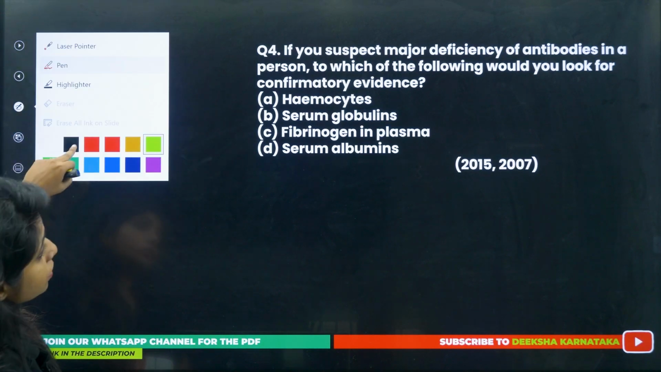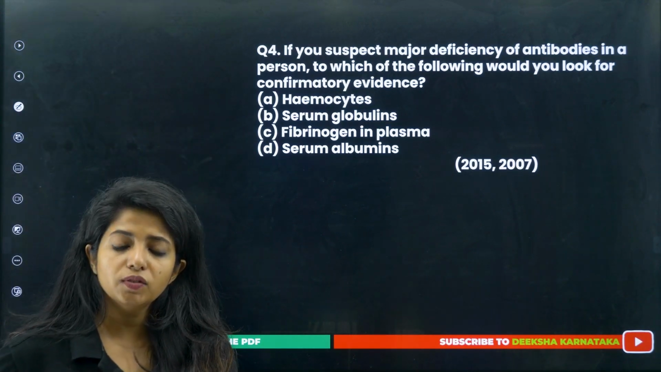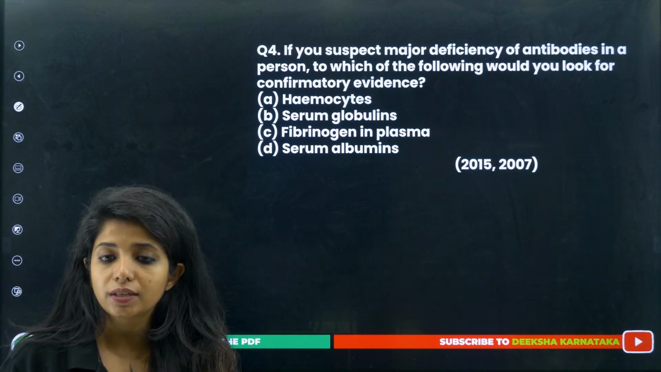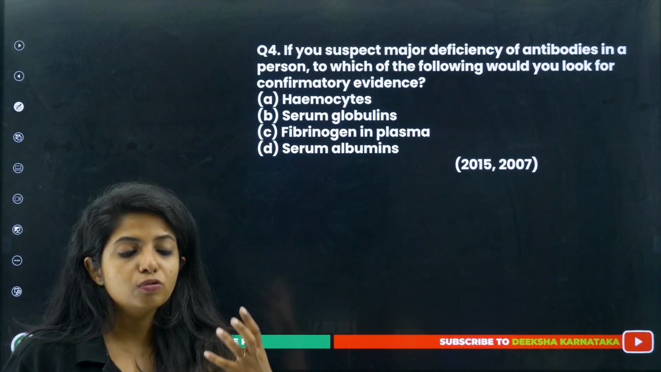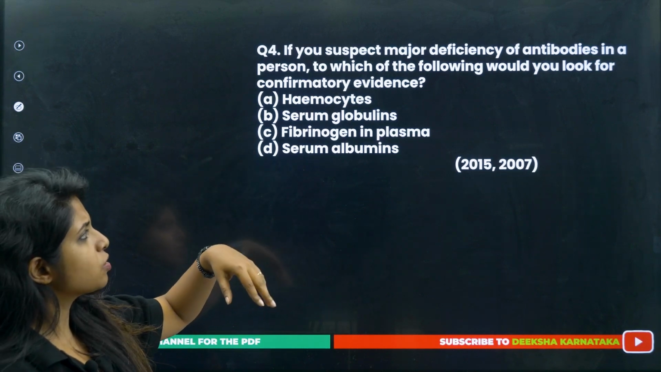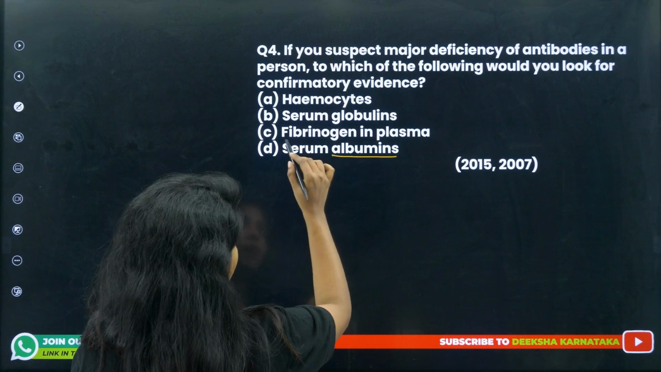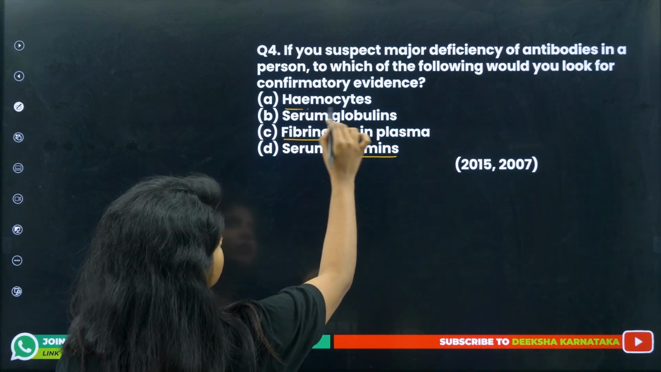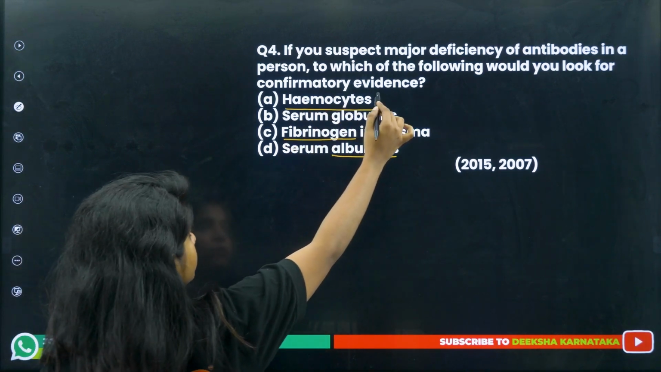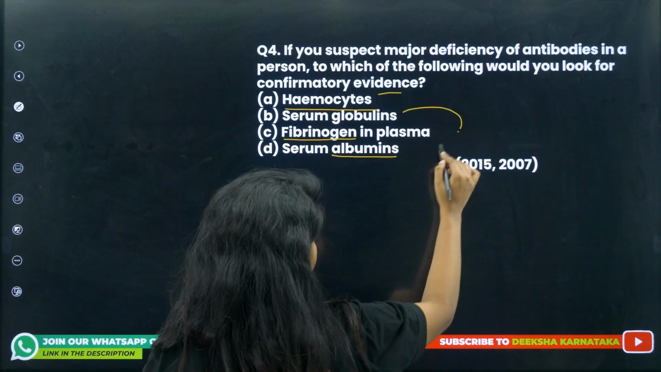This came in 2015 as well as 2007, a repeated question. If someone has said that they have less amount of antibodies in them, which is the thing that is used for confirmatory evidence? What will you check? Hemocytes, fibrinogen and plasma, serum albumin, these are all proteins. Serum albumin is a protein, fibrinogen is there, hemocytes are there, that is all different. Hemocytes is not a protein, it's a cell. Now, serum globulins is the thing that you need to remember.